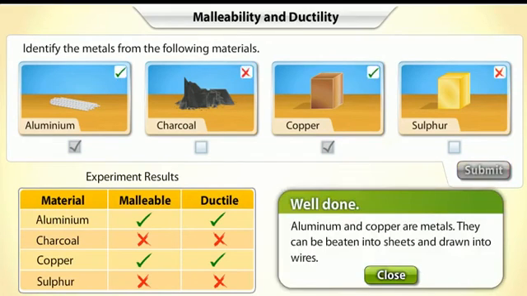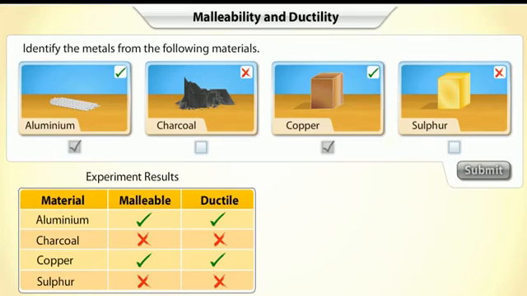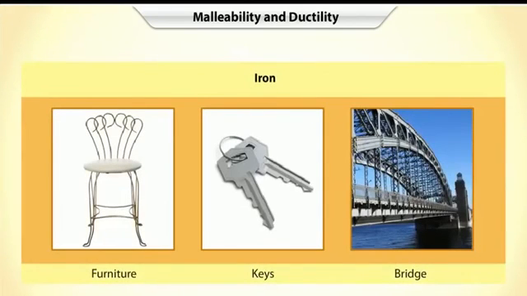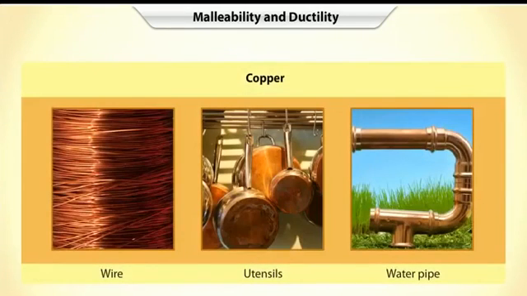Well done! Aluminium and copper are metals. They can be beaten into sheets and drawn into wires. You just saw how a metal can be deformed because of its inherent properties. Let's see how properties of malleability and ductility are used to create different objects.